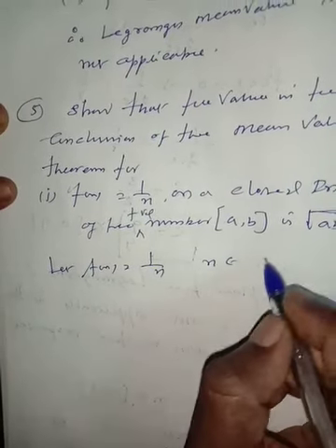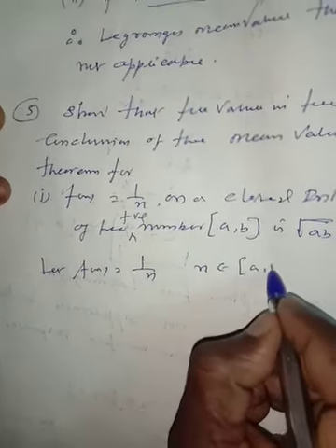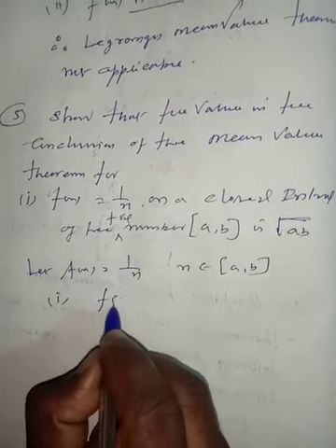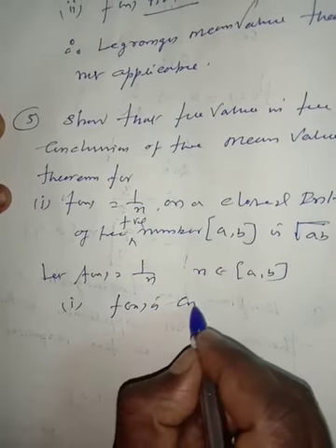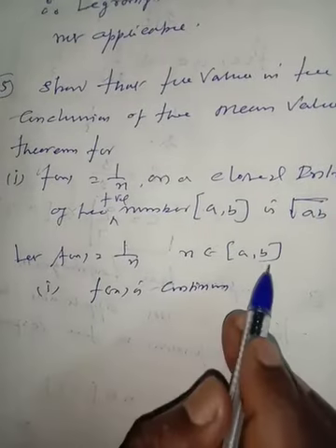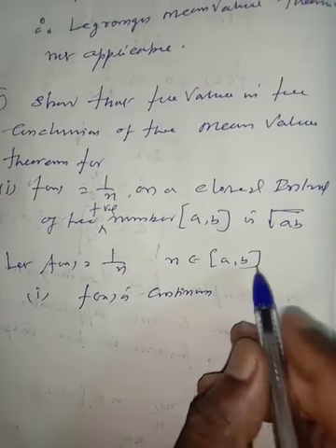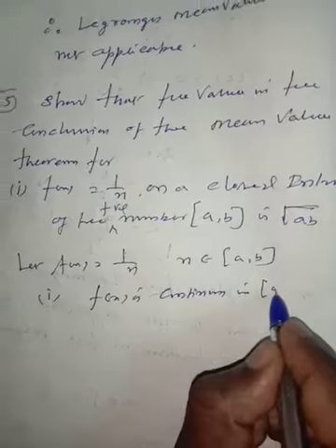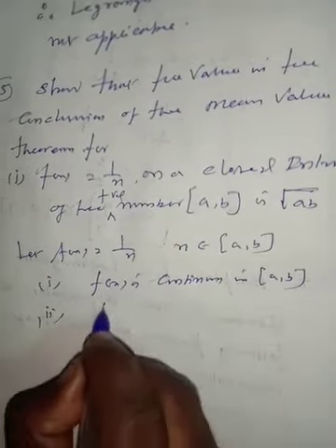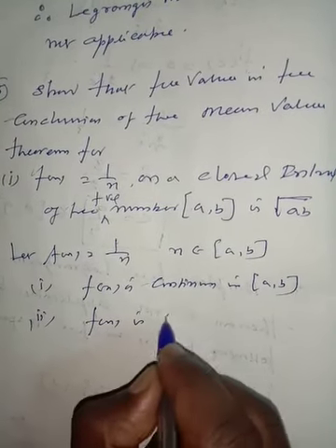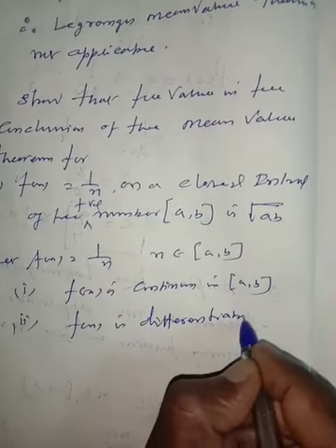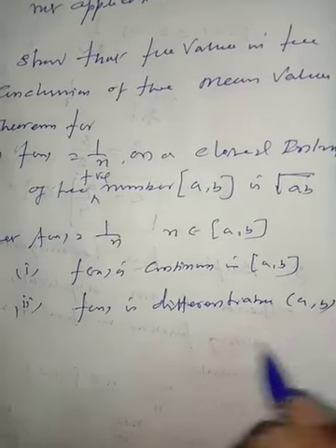x belongs to the interval a comma b. Number 1, f of x is continuous. Why? ab is in the closed interval, a real valued function. Therefore f of x is continuous in a comma b. Next, number 2, f of x is differentiable in the open interval ab.